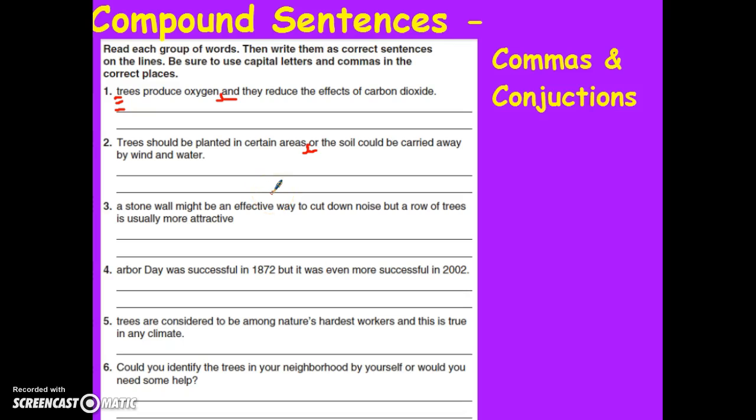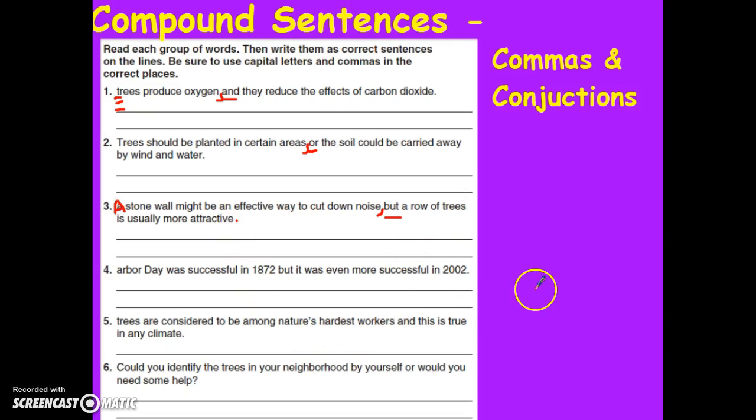A stone wall might be an effective way to cut down noise, but a row of trees is usually more attractive. Here I have the word but. But is a conjunction. A stone wall might be an effective way to cut down noise. That could be a complete sentence. I will want to capitalize the letter A in my sentence at the beginning. A row of trees is usually more attractive is a complete sentence. It's a statement, so it needs a period at the end. And since I've decided that but is the conjunction combining my sentences, I need to add a comma after the word noise.